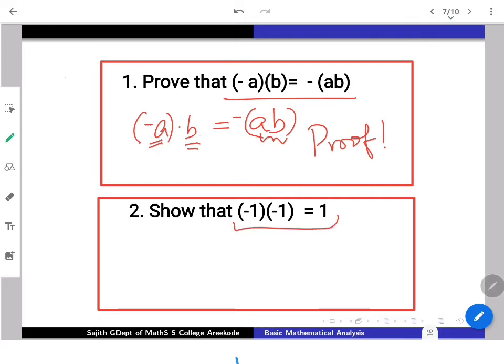As an application, this is also a nice thing to look at, because 1 exists as the multiplicative identity, so -1 into -1 actually gives you 1. This has far-reaching applications. Both of these are exercises. One can try and convince yourself how powerful our system is.